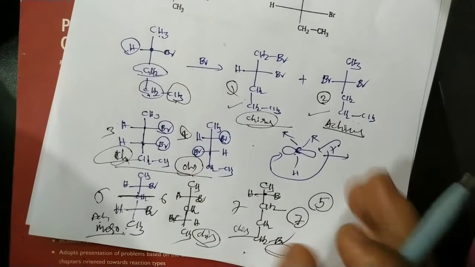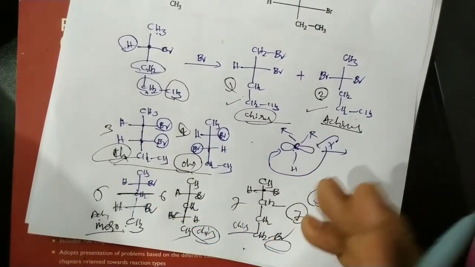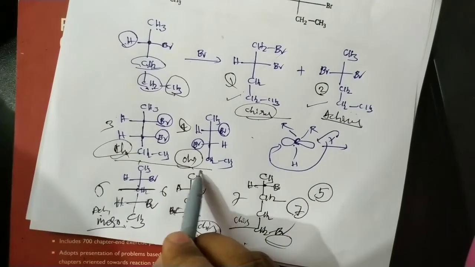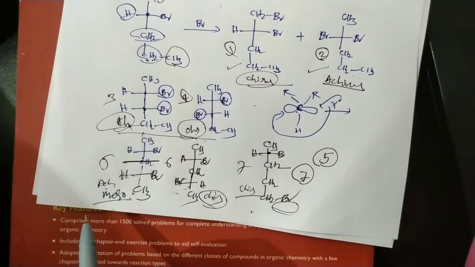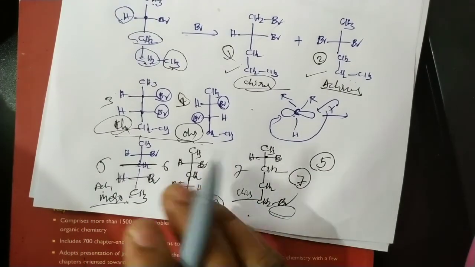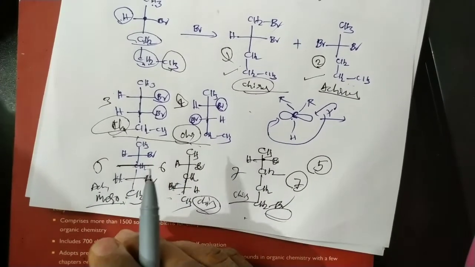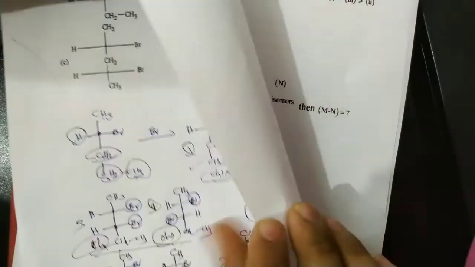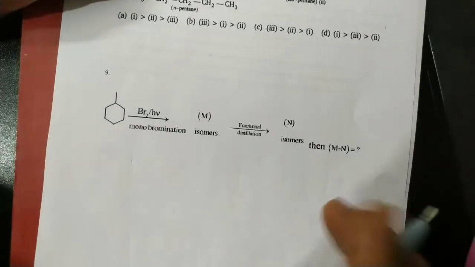All these are diastereomers of each other, of course, and some are structural isomers of each other. These two are diastereomers, these two are diastereomers. That's it. So totally 7 fractions, 7 isomers, and 5 are optically active, 1 is a meso compound. That's it. Next, one more question, relevant to the first question.